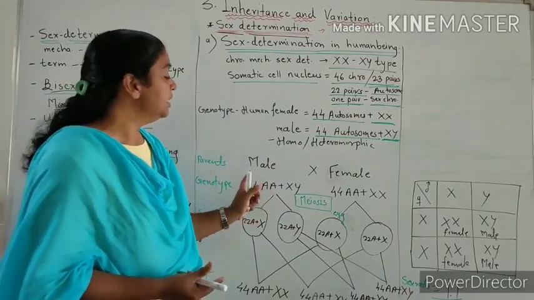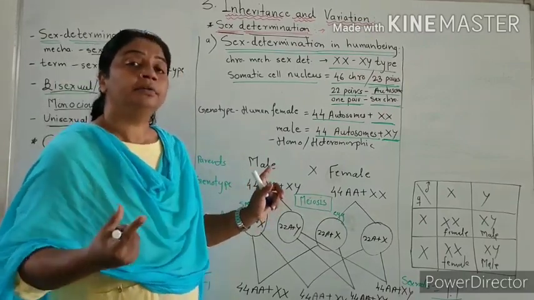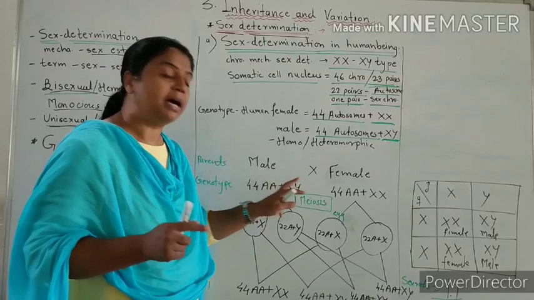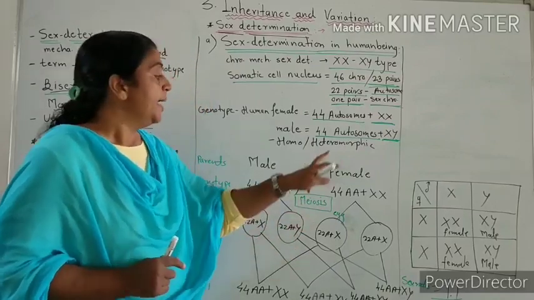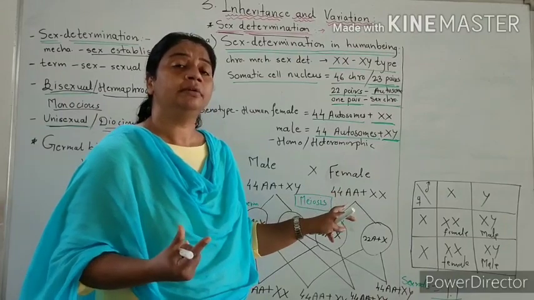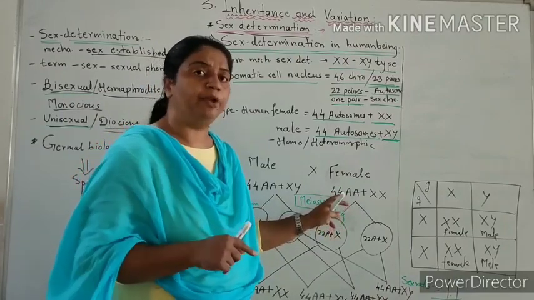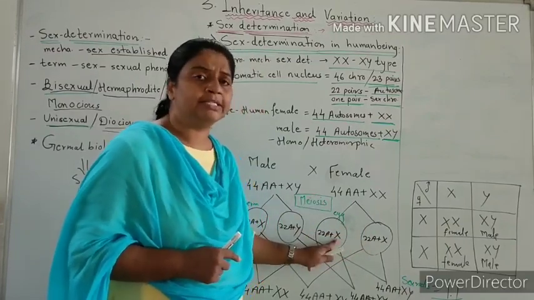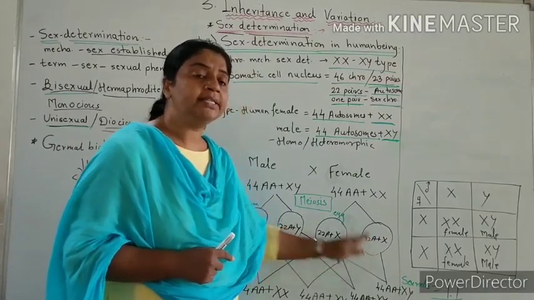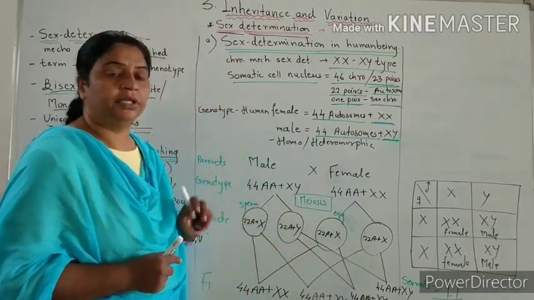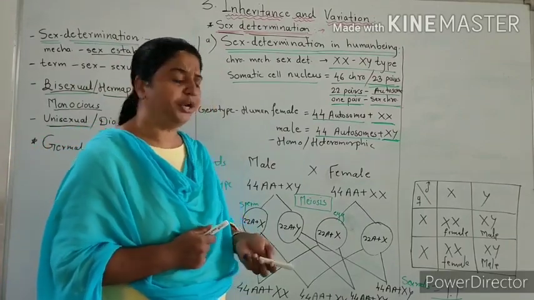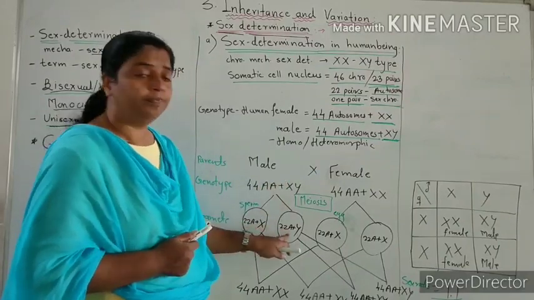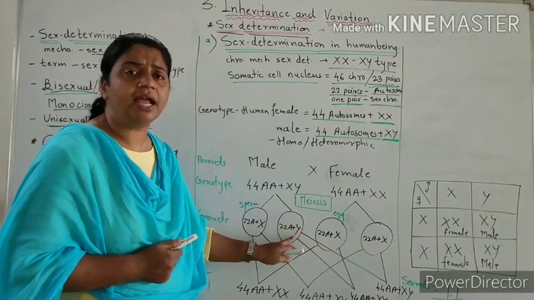Diploid means 2 in number. These germ cells, by meiosis division, produce sperms. Testes germ cells by meiosis produce sperm. And female ovary germ cells, which are diploid, produce ova or eggs by meiosis. These are the haploid eggs and these are the haploid sperms. Meiosis division is nothing but the reduction division. So these germ cells are diploid, but these gametes are haploid, sperms are haploid.